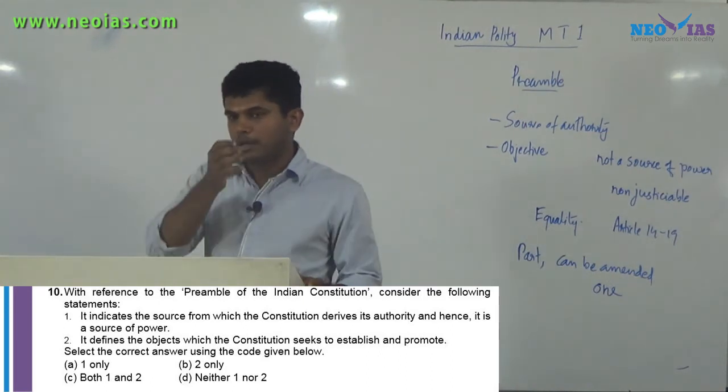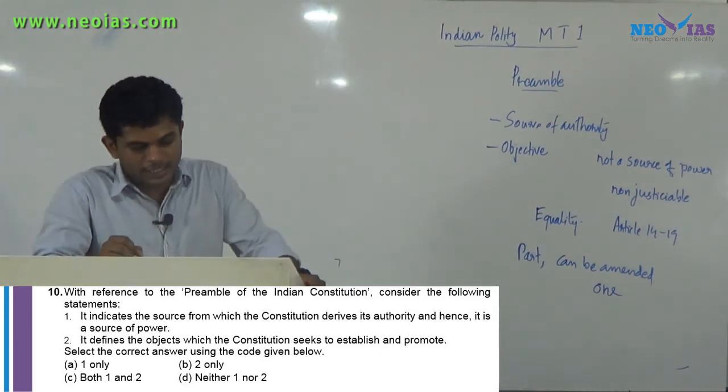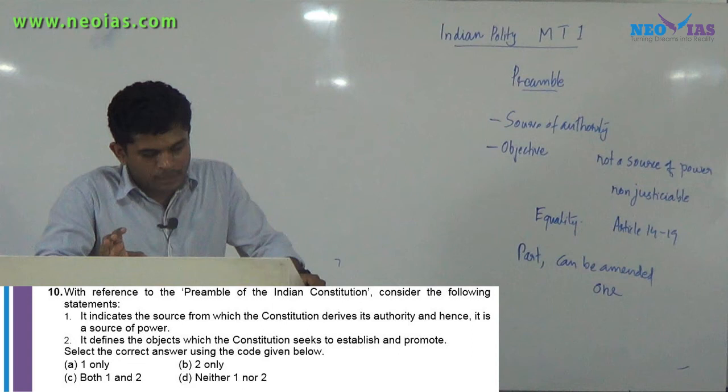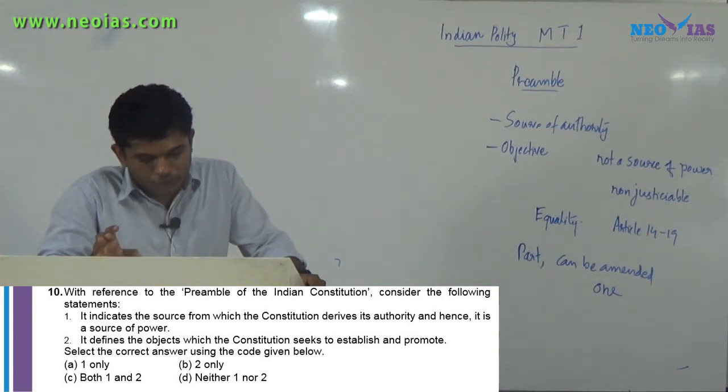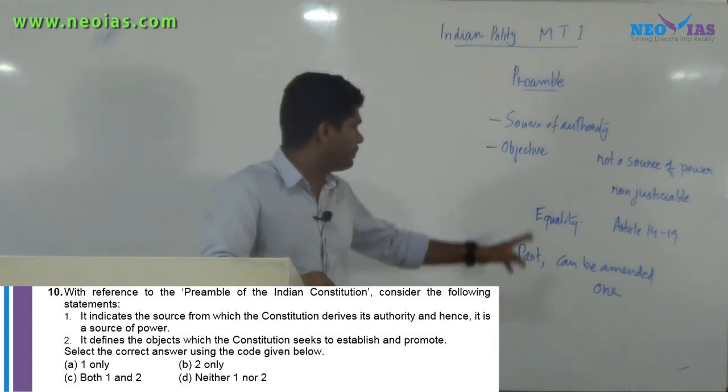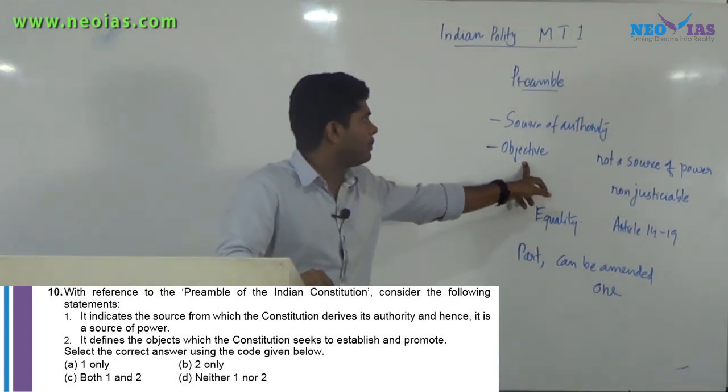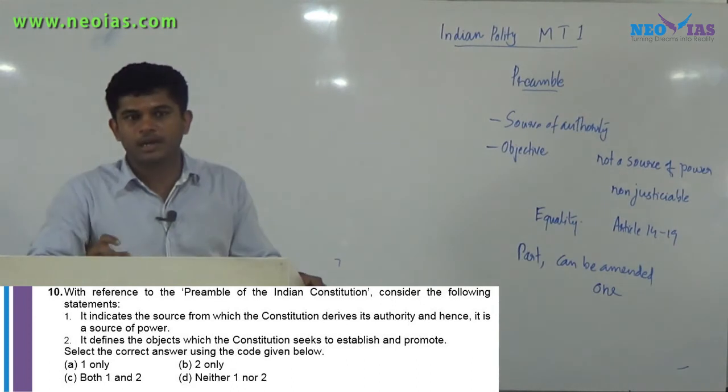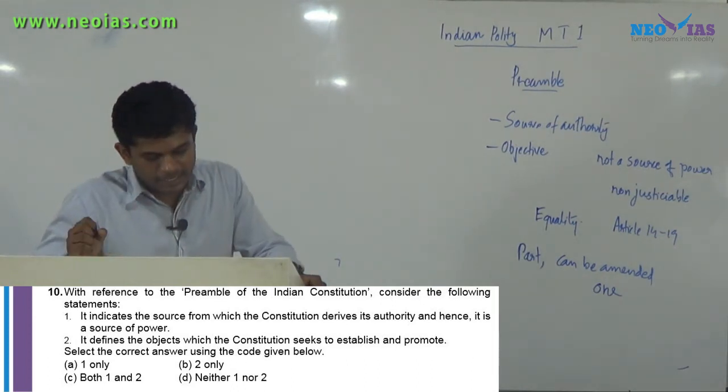So we can say that the first statement is a wrong statement. The second statement says it defines the objects with which the Constitution seeks to establish and promote. That is one of the purposes of the preamble, so the second statement is correct. So option B is the correct option.